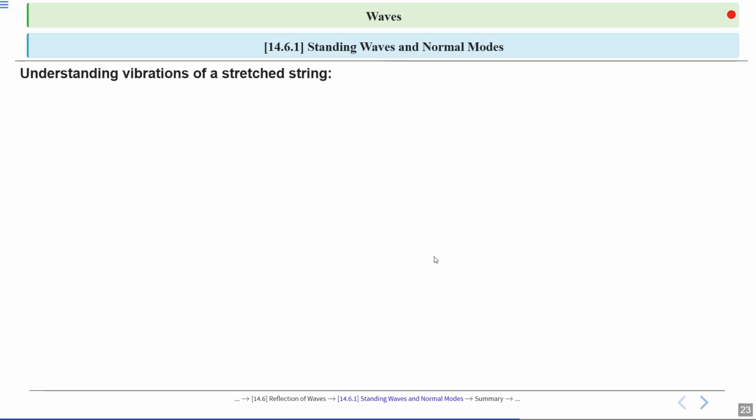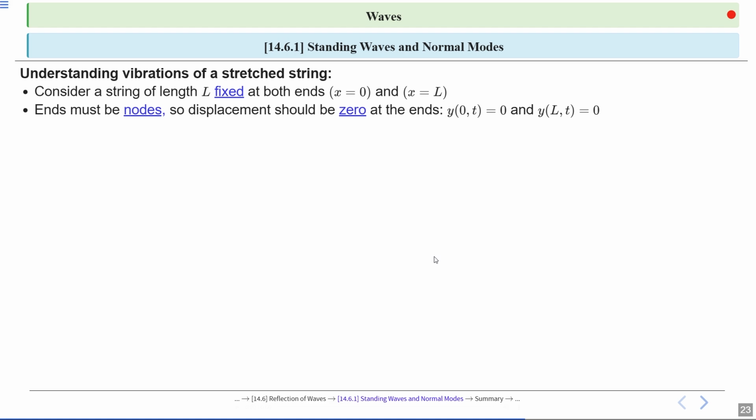Now let's start understanding how vibrations in a stretched string are influenced by factors like tension, length and mass per unit length. So let's consider a string of length L fixed at both ends, x equal to 0 and x equal to capital L. So the ends are fixed nodes, so displacement is 0 there. The equations are y of 0,t equal to 0 and y of L,t equal to 0. These boundary conditions ensure the wave does not move at the ends.